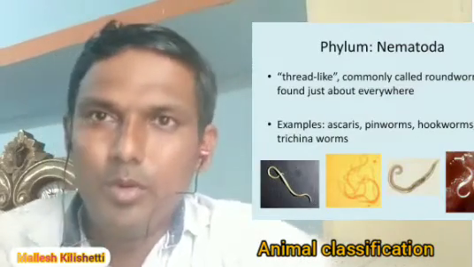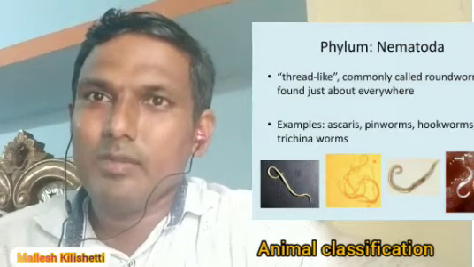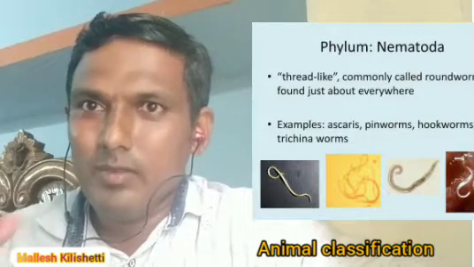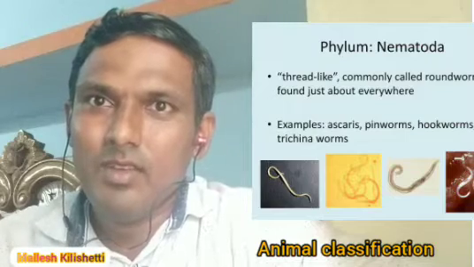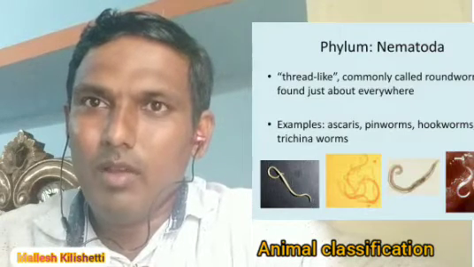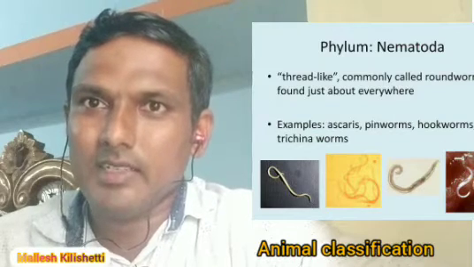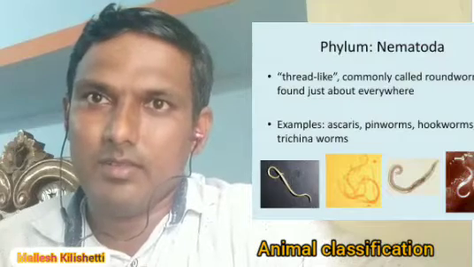Next, the Nematoda. Nematoda are also bilaterally symmetrical and triploblastic. But Platyhelminthes are flat, whereas Nematoda are round. Especially pinworm and roundworm. They are completely parasitic, and they can cause diseases like elephantiasis.